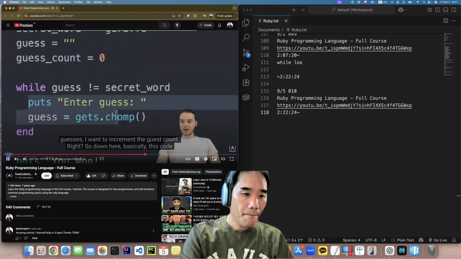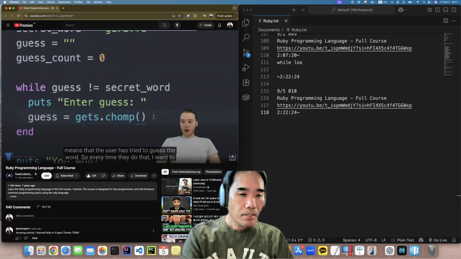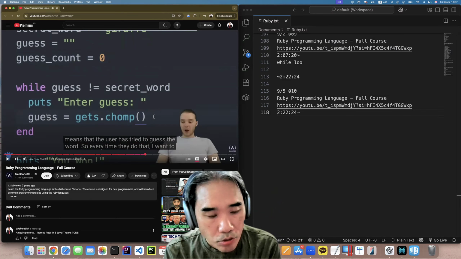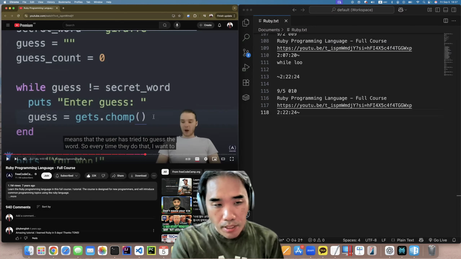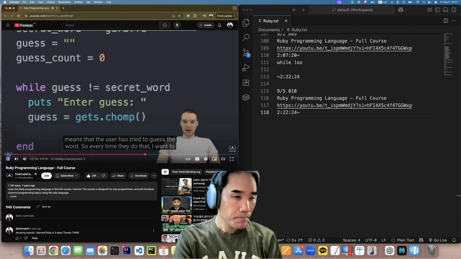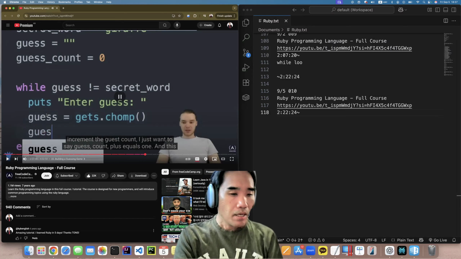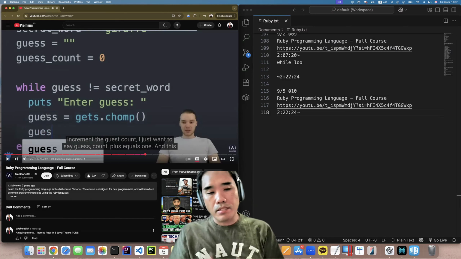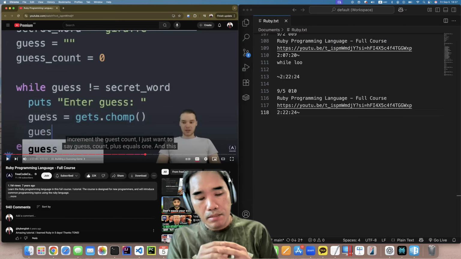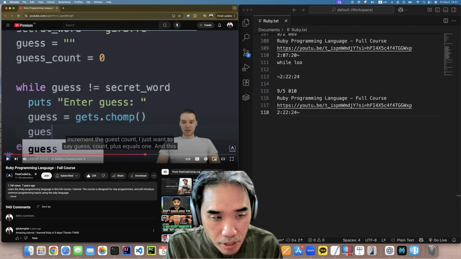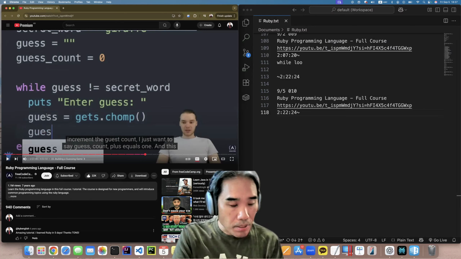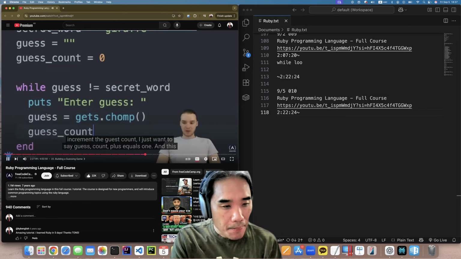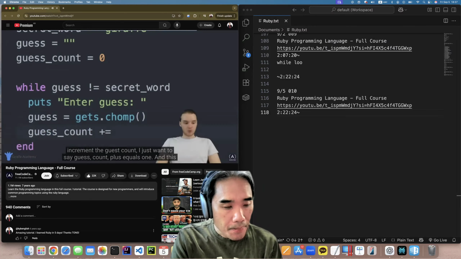So down here, this code means the user has tried to guess the word. Every time they do that, I want to increment the guess count. I just want to say guess count plus equals 1.